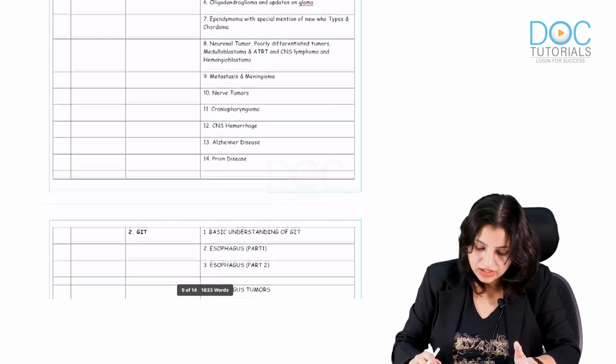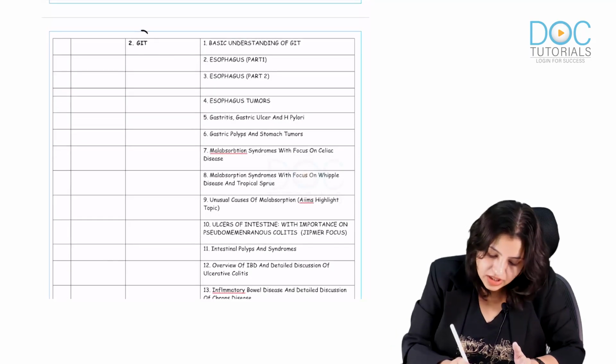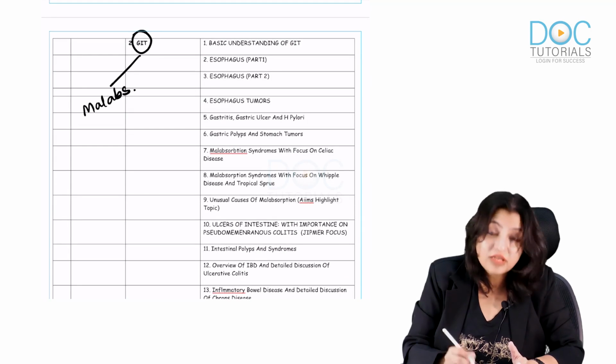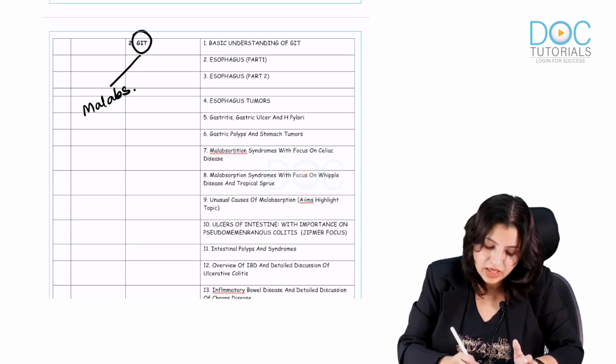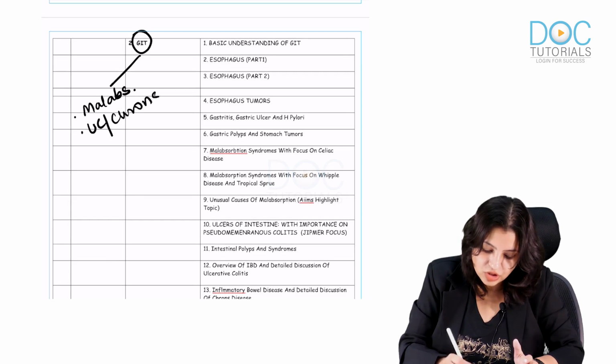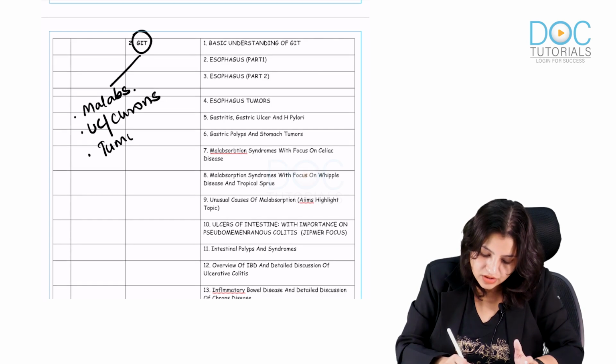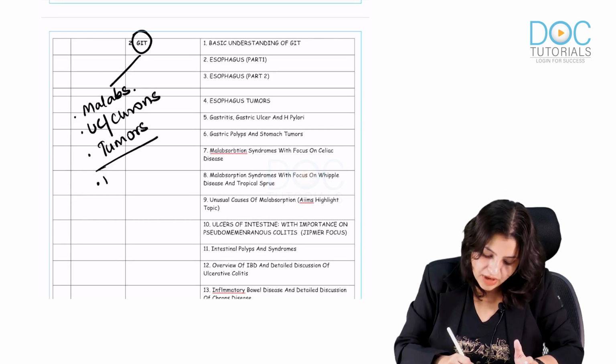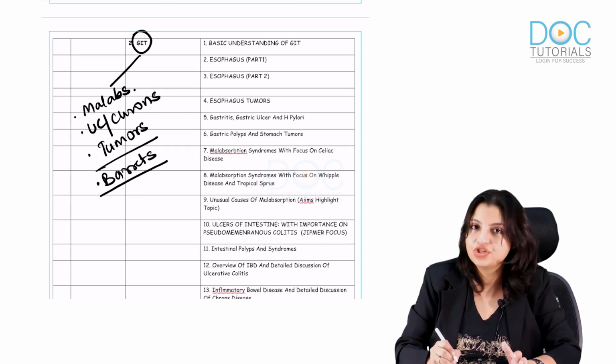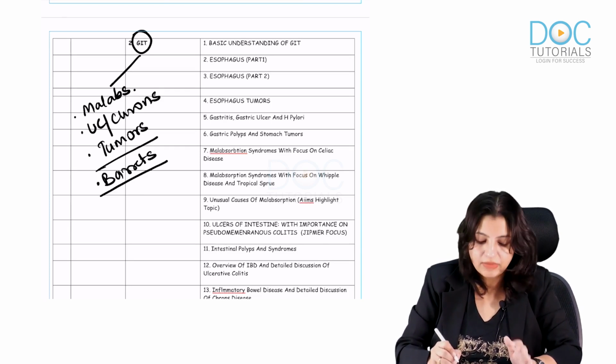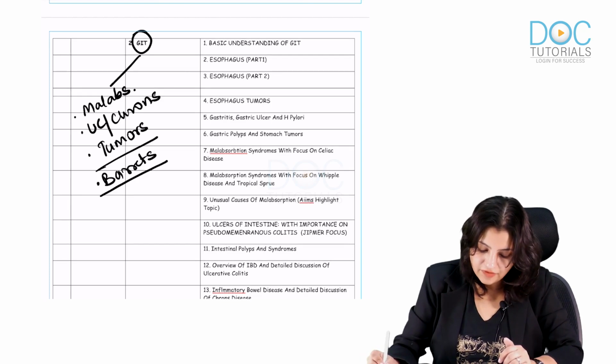Right. In GIT, focus on malabsorption. I am telling what to focus on in pathology. Malabsorption, ulcerative colitis and Crohn's, histopathology and the gross findings, and all the tumors should be very clear. Barrett's esophagus, which we have studied in general pathology itself, that's enough. You should know Alcian blue stain is positive in Barrett's esophagus. These are very important.